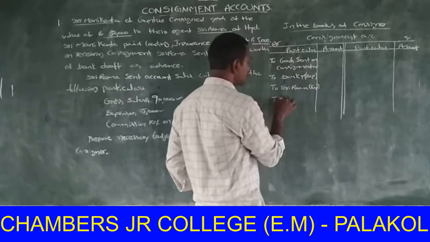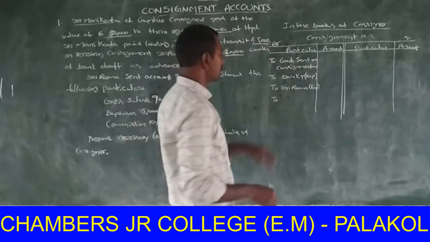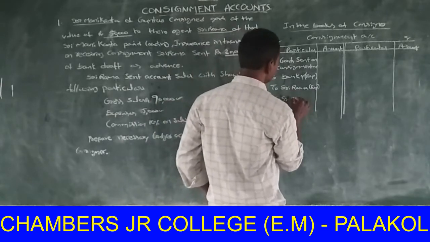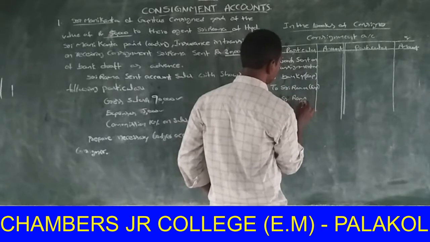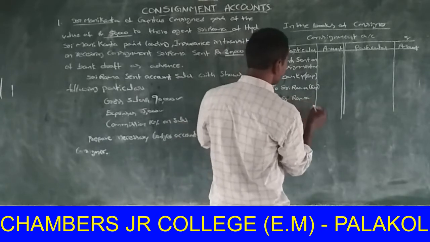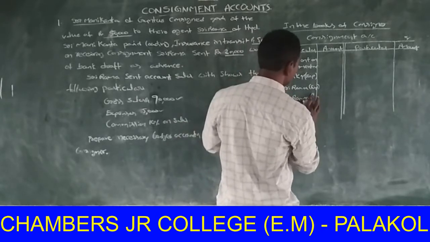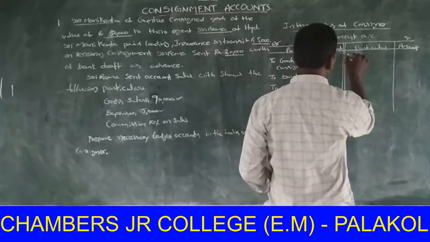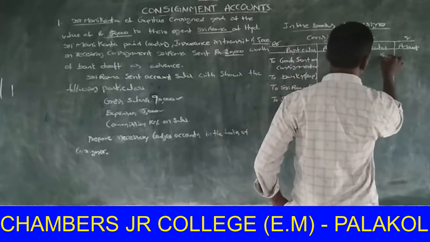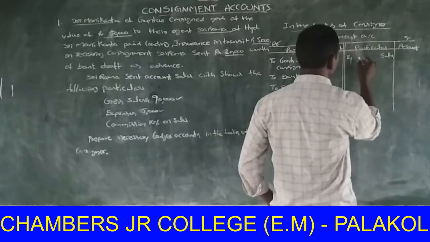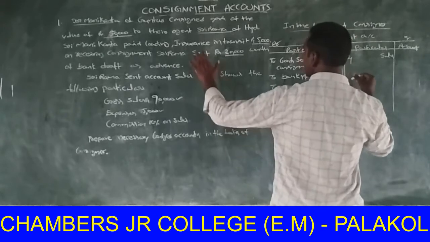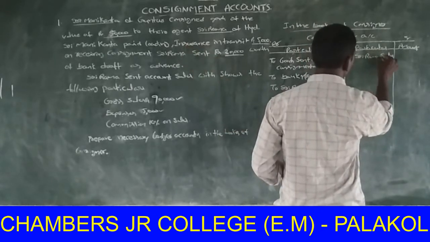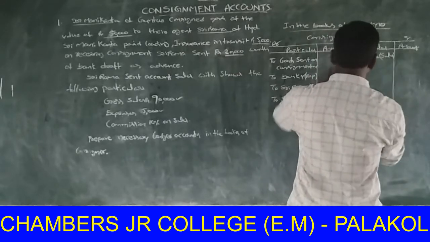Commission to the consignee, that is also to Sri Rama, the consignee Sri Rama, in brackets commission. On the credit side, sales. Who is the seller? Sri Rama, in brackets sales.